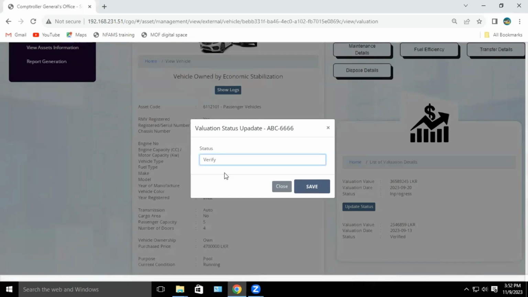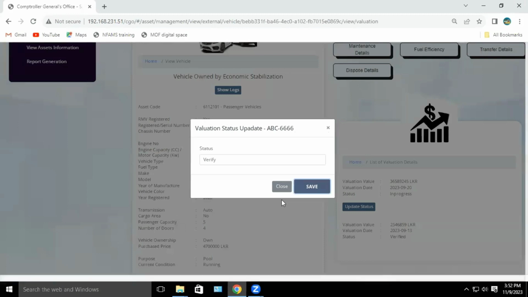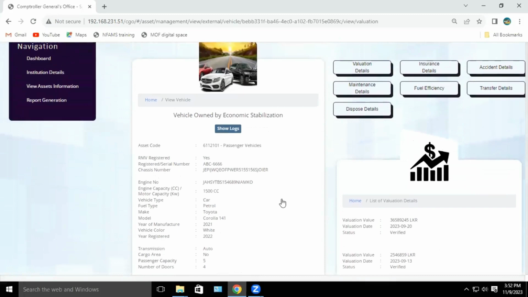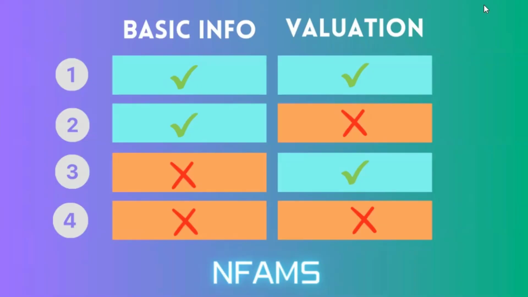And with that confirmation, you should click the save button. Then again, you can see this familiar message, are you sure? Then if you are sure that your verification is correct, click yes, I confirm this. After this verification, since both the basic information and the valuation information have been verified, that vehicle is registered in NFAMS.